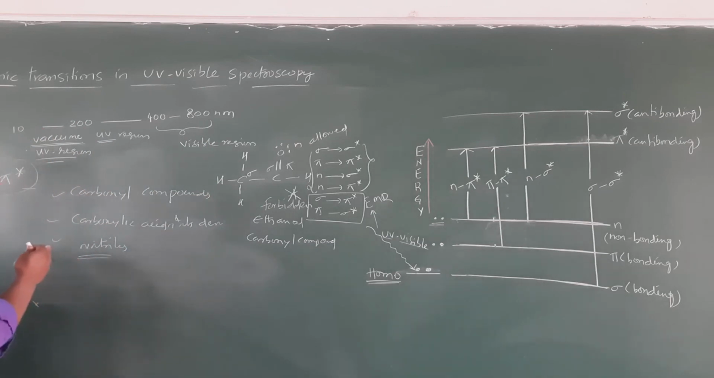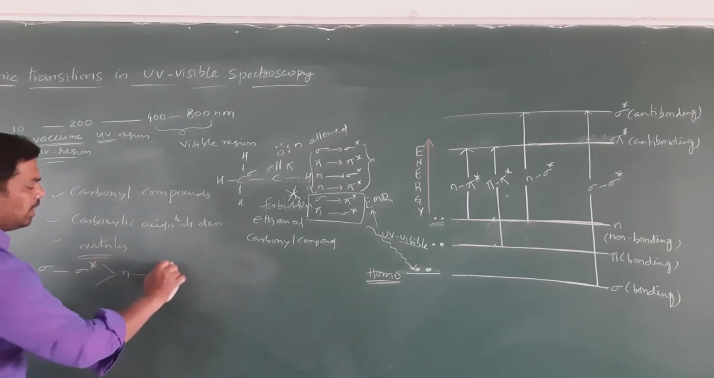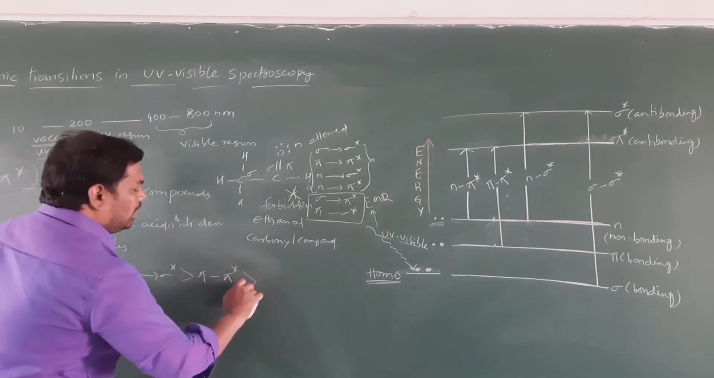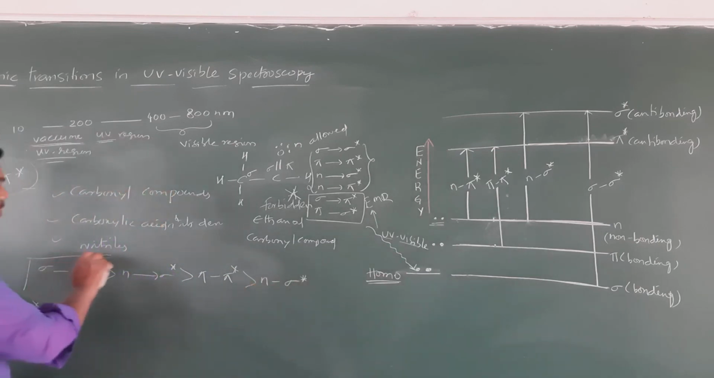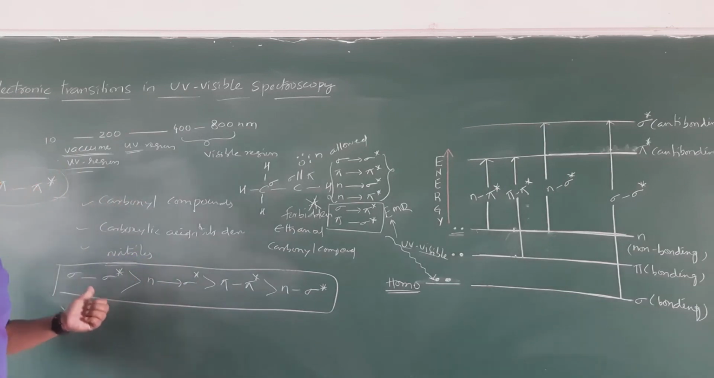Now the energy order. Generally the sigma to sigma star transition is the highest energy transition, then n to sigma star transition, then pi to pi star transition, and the least energy transition is n to pi star transition. So these are the electronic transitions in UV visible spectroscopy.